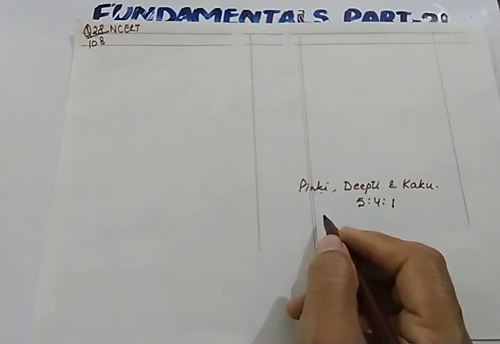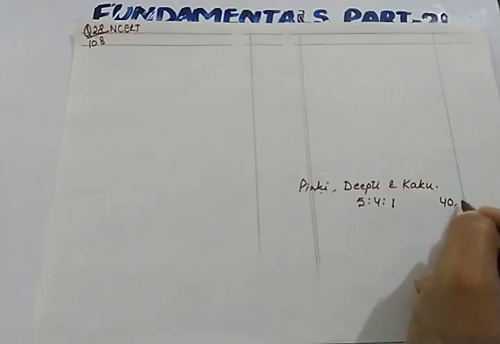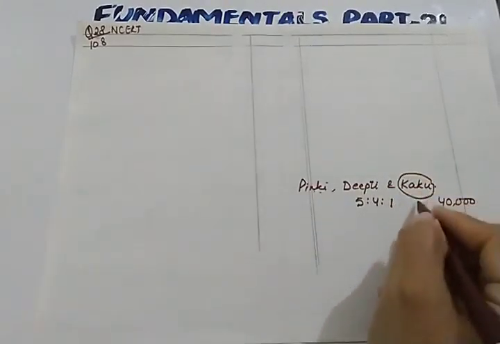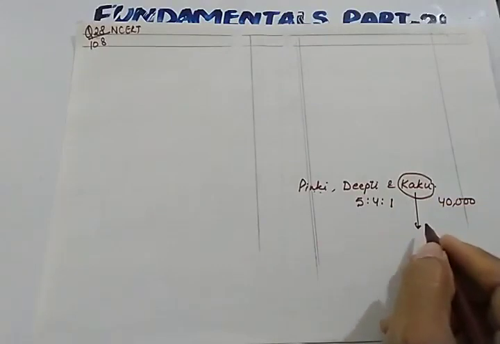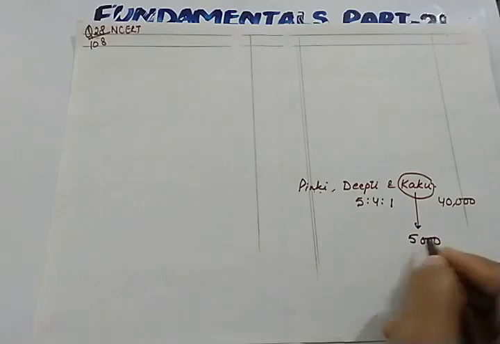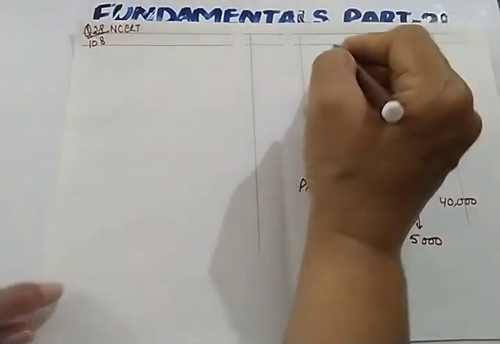The profit earned by the firm is 40,000. And who has been given the guarantee? Kaku has been given a minimum guarantee of a minimum profit of rupees 5,000.